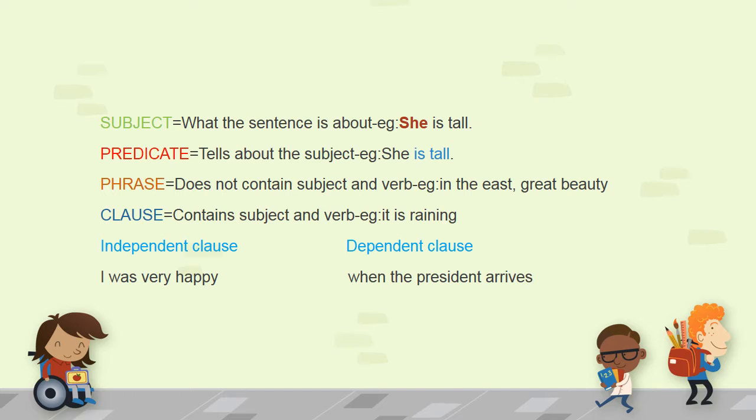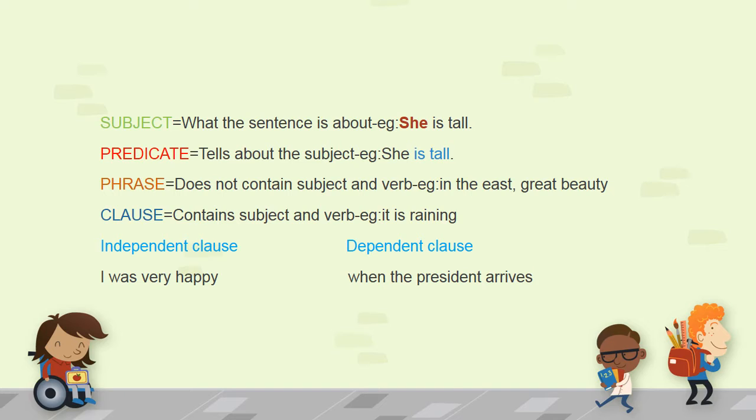What is a predicate? A predicate tells about the subject. For example, she is tall. My mother is fat. My sister has a baby. So, the part of a sentence that talks about the subject is called a predicate.